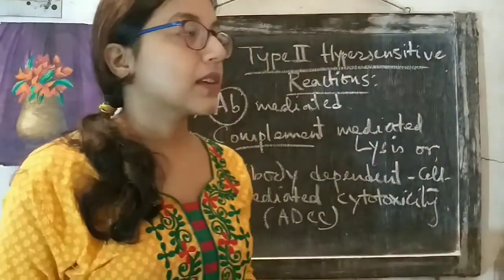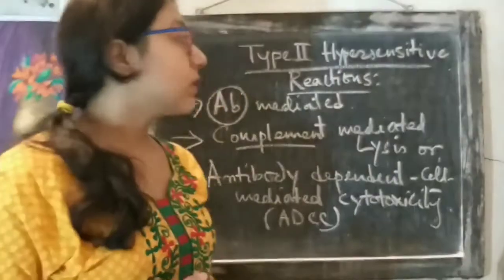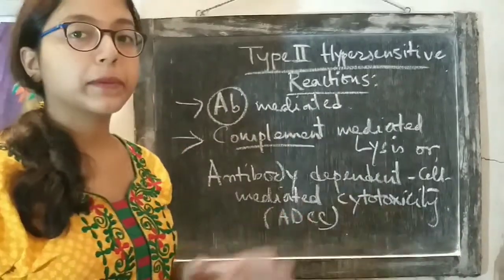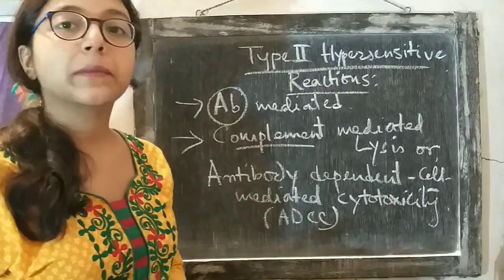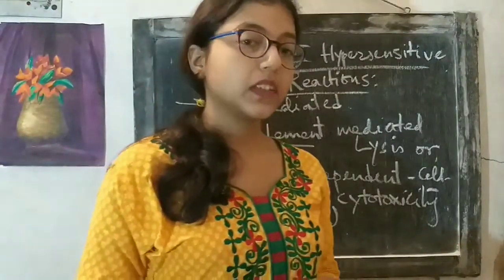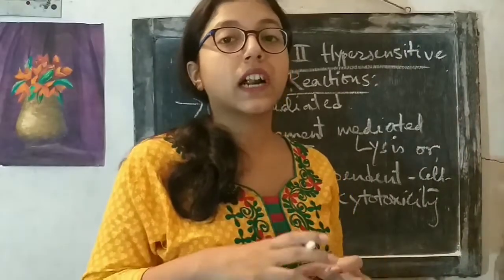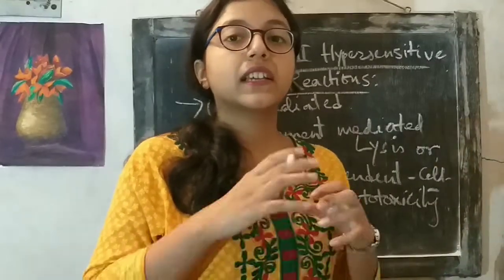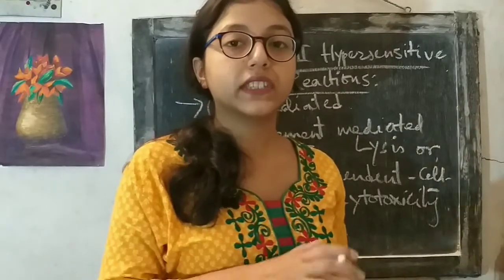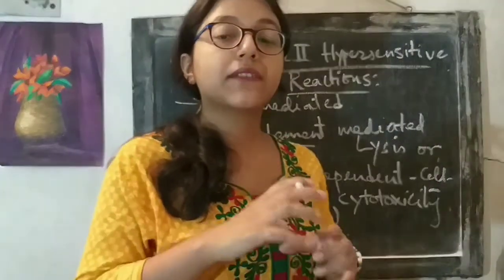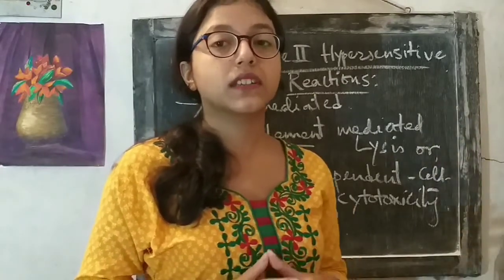In this case, the target cell is an antigen affected cell. So this cell can be killed by this complement mediated lysis. And another process is antibody dependent cell mediated cytotoxicity. In this process, the antibody first coats the target cell. The target cell is initially coated by the antibodies. Antibodies go and bind with the target cell. The Fc portion of the antibodies is the site of binding of some cytotoxic cells.